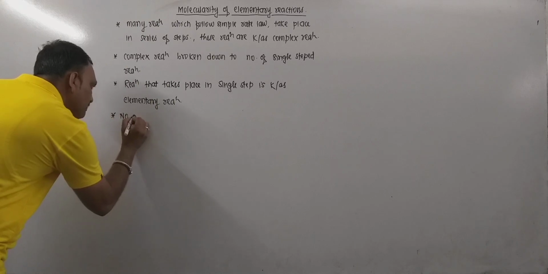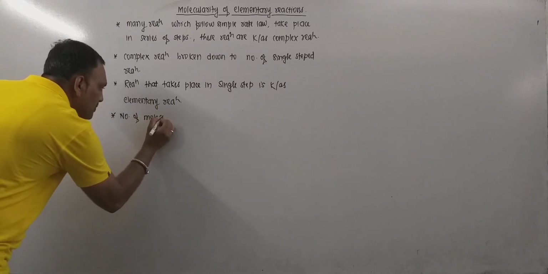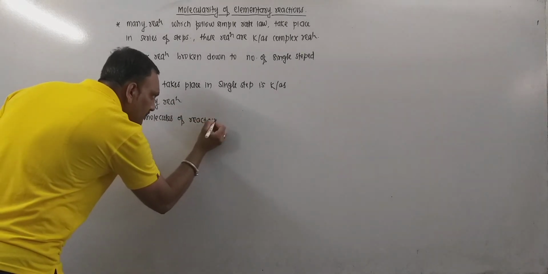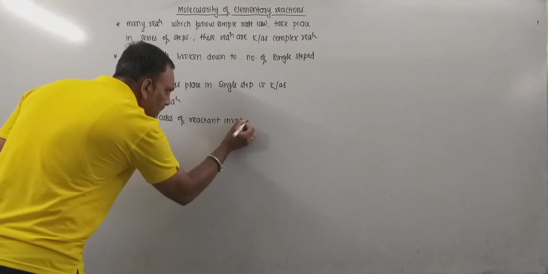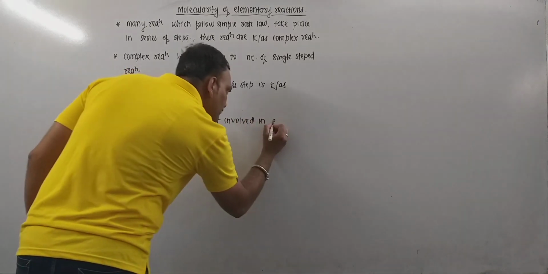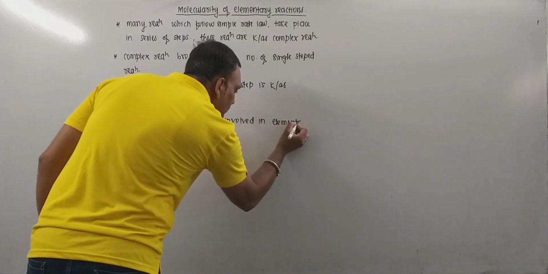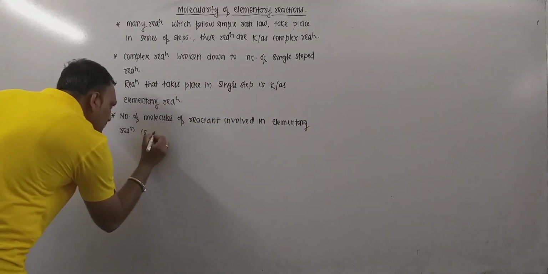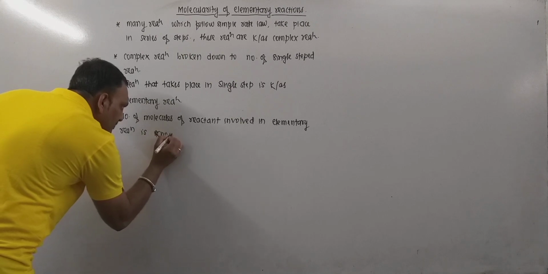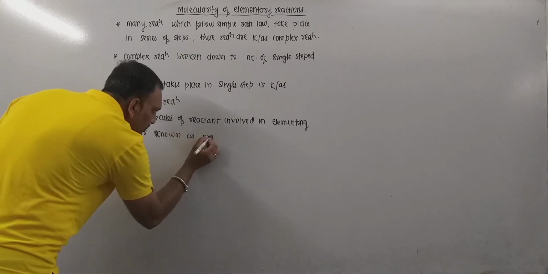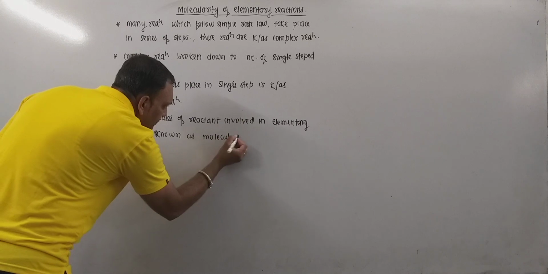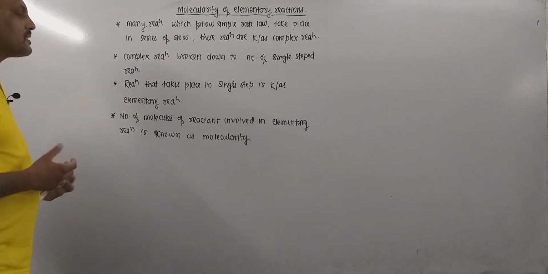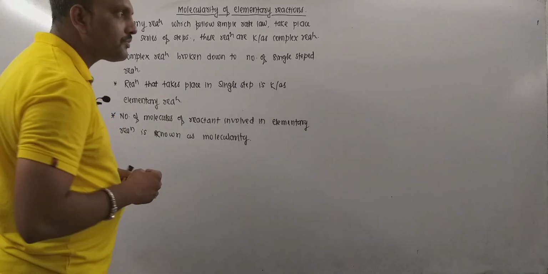So the number of molecules of reactant involved in an elementary reaction is known as the molecularity of that specific elementary reaction.